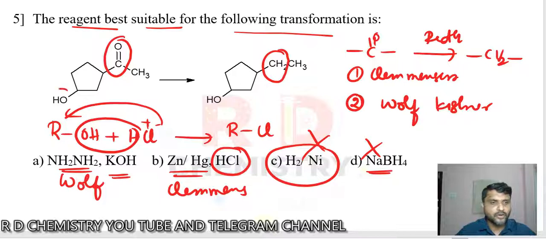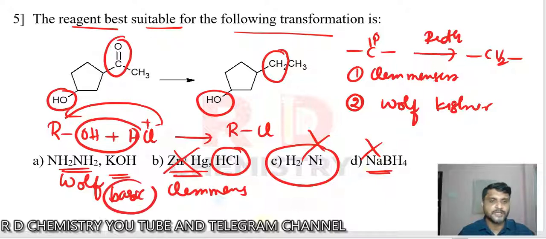So see here in the reaction, the OH group has not changed. That means we should not make use of HCl. Suppose we make use of HCl, then we get a chloro compound. So option number B is not possible. You have to make use of only the basic medium for the conversion here. Only when there is an acid sensitive group, we cannot make use of Clemmensen reduction. So the answer is option number A, Wolff-Kishner reduction.